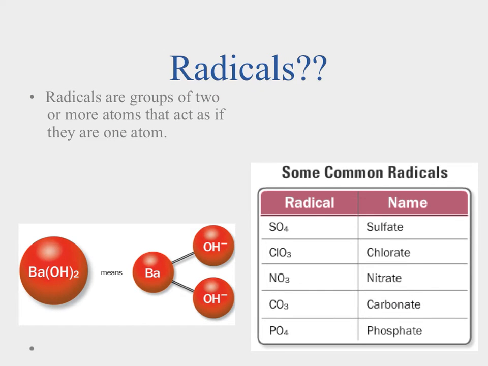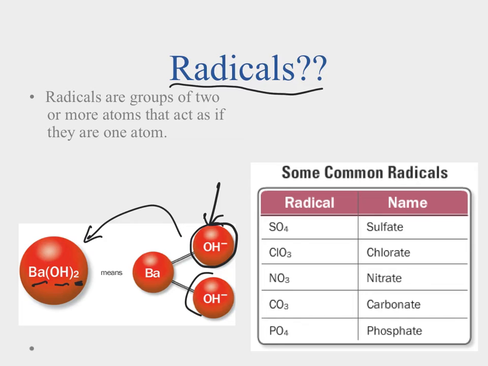Now sometimes you're going to hear the term radicals come up every once in a while. What a radical is, that's when you have a group of atoms that are bonded together, and they like to be bonded together, and they behave as their own individual group. So they'll stay together throughout a chemical reaction. One of the more common ones is this one right here, this OH that you see down at the bottom. That is our hydroxide, and that's an OH. It has a negative charge to it. And here it's paired up with barium. So we have Ba(OH)2, barium hydroxide, and that subscript 2 tells me that I have 2 hydroxides attached to the 1 barium here.